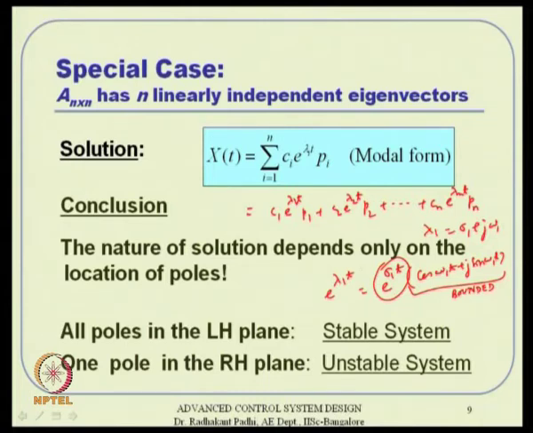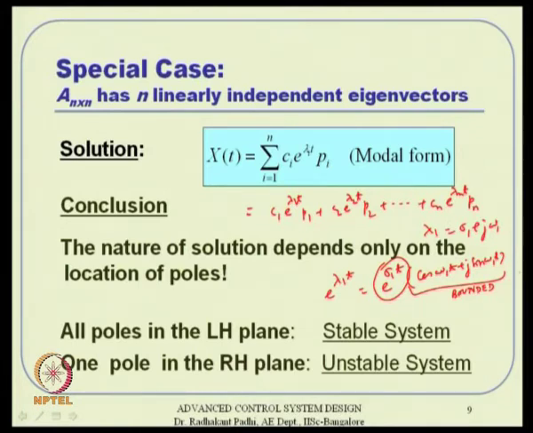So for the solution to decay to 0, each of the terms has to decay to 0, and for that all these exponential terms that you see here should necessarily decay to 0 actually. Okay. So that is what we mean actually. So what it tells you is the solution nature depends only on the location of the poles, and it essentially gives us that if the poles are in the left half plane, then the system is stable, and if there is one pole in the right half plane, the system is certainly unstable, because that part will go to infinity and everything else will go to infinity because of that.